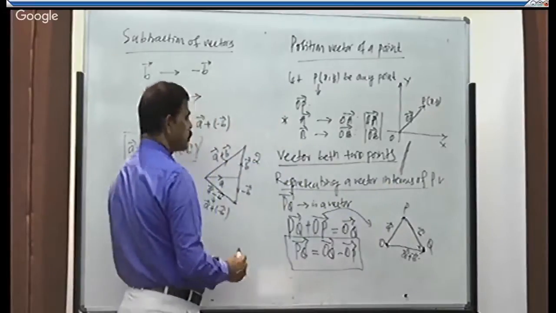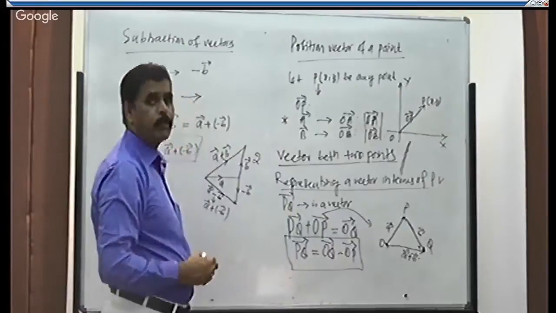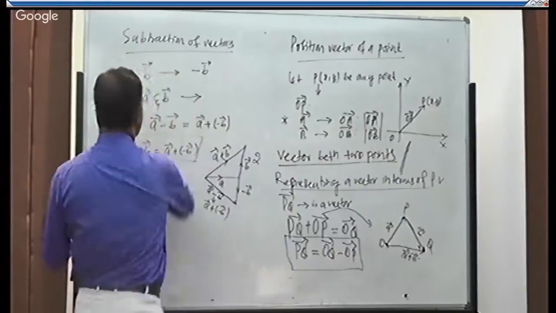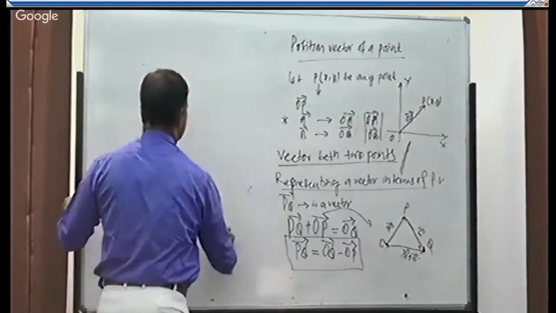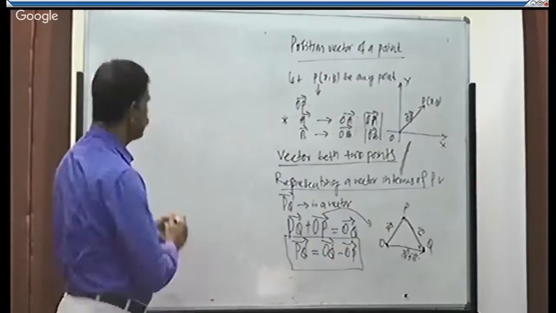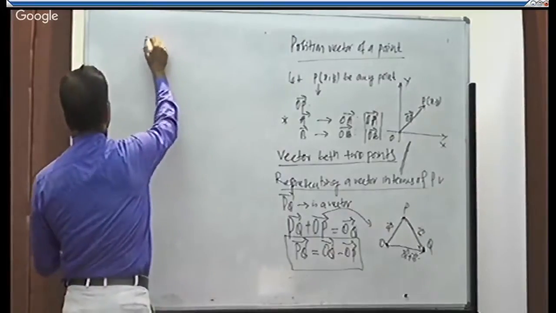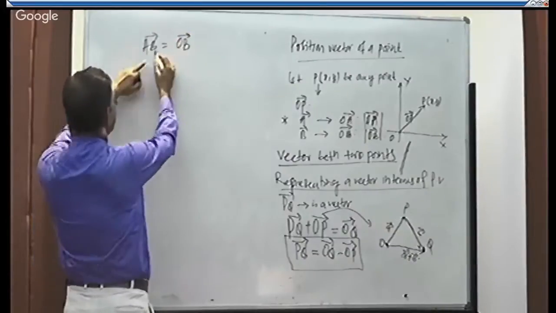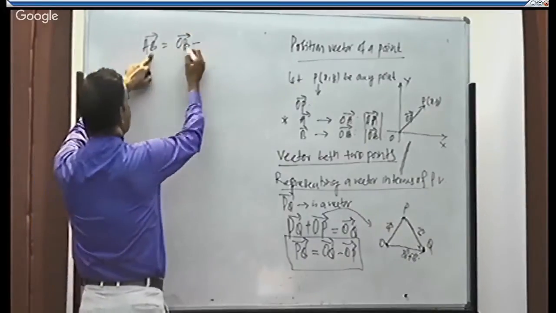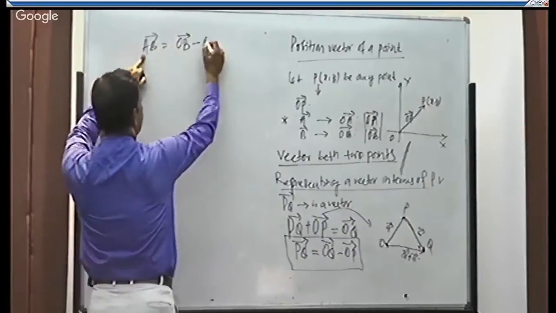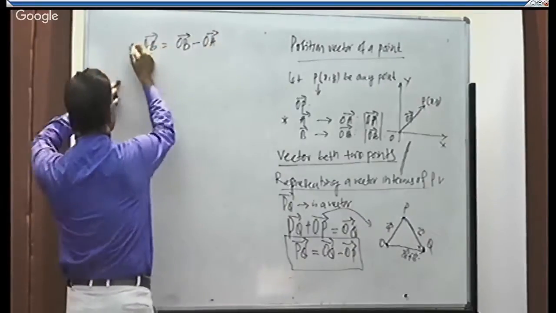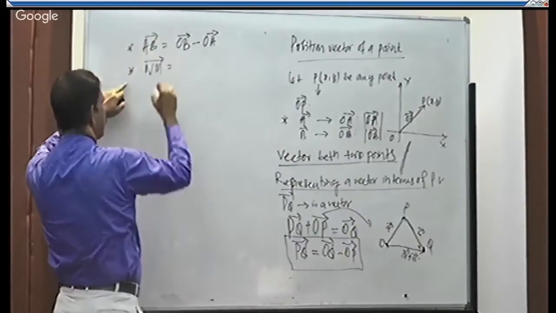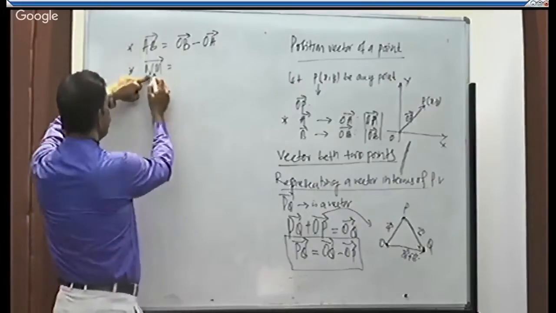Suppose you want to calculate the vector AB. How to get it? Position vector of the terminal point, which is B here, minus the position vector of the initial point, that is A. Suppose I want to know the vector NM.